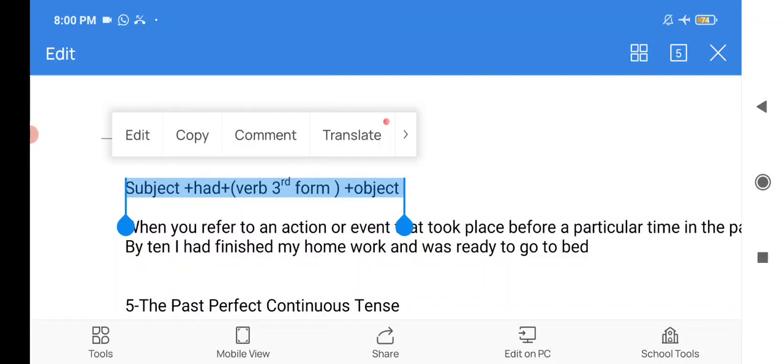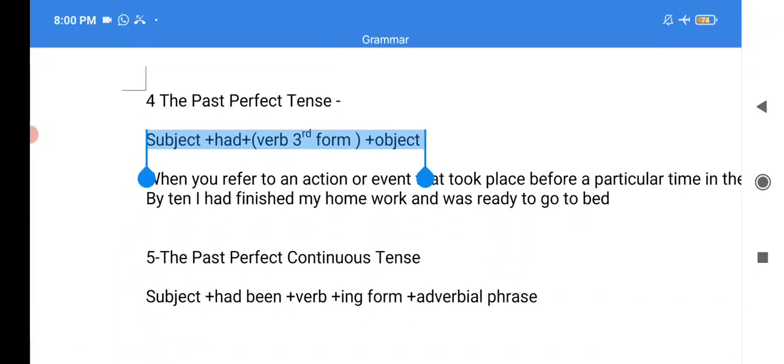he had eaten his breakfast when I arrived. Understood? So these are the examples. This is the example of past perfect tense. Neeta was thrilled that she had won the contest. Understand? The electrician had repaired the fuse when the owner arrived. So this is the example of past perfect tense.